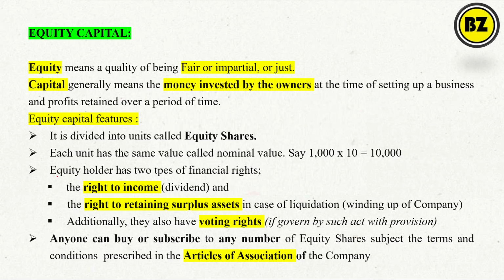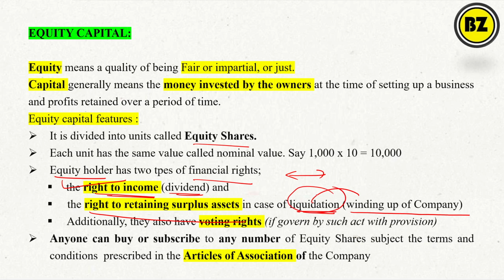Equity simply means I am taking ownership in the company. Now, what rights does the equity holder have? Obviously, the right to income: if I purchase equity shares, I will get dividends on those shares. Next is the right to retain the surplus asset in case of liquidation. Liquidation simply means winding up of the company. If the company fails, all assets will be sold, and in such cases the shareholder retains the surplus asset after liquidation.